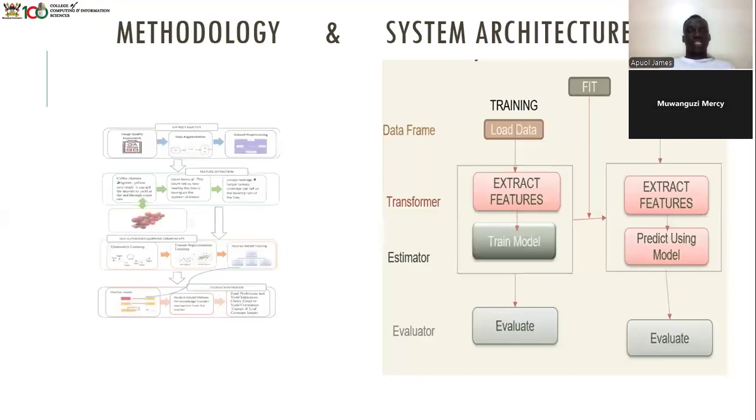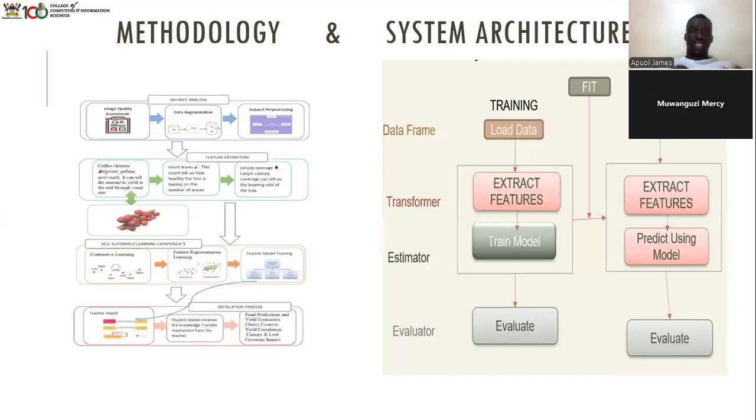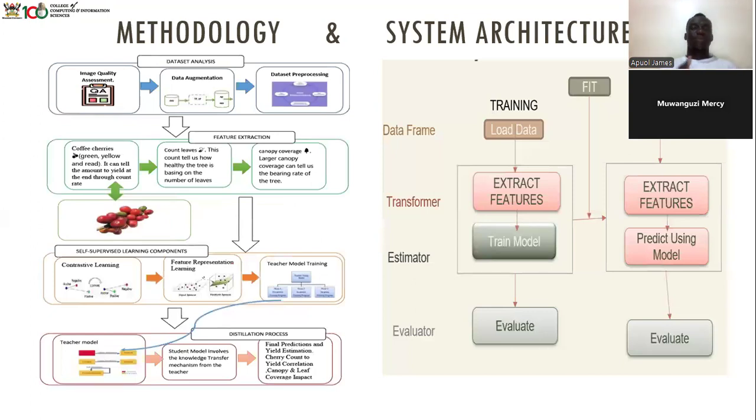Coming to methodology and system architecture, our methodology comes from data analysis, whereby we looked at image quality assessment. We assessed our images, then went for data augmentation, and then processed our data set. After that, we went for feature extraction, identifying the main features within our images, which are cherries, leaves, and canopy.